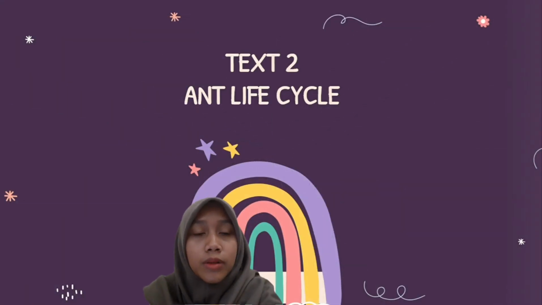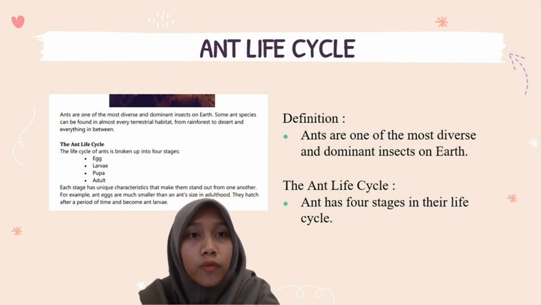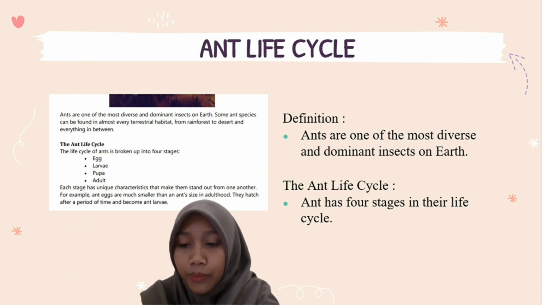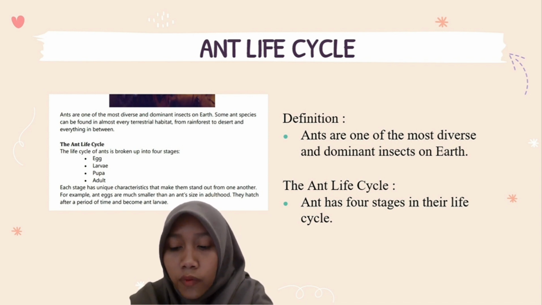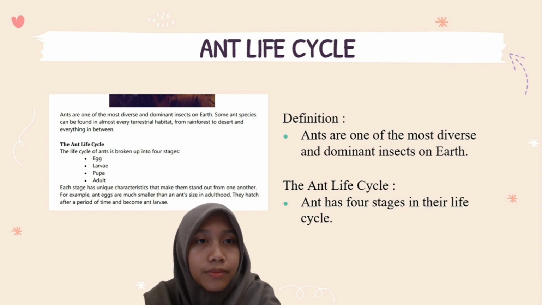And then I'll tell you about the main idea of the first 2 paragraphs of the ant life cycle text. So the main idea of the first paragraph is ants are one of the most diverse and dominant insects on Earth. So from the ant life cycle paragraph, the main idea is ants have 4 stages in their life cycle.